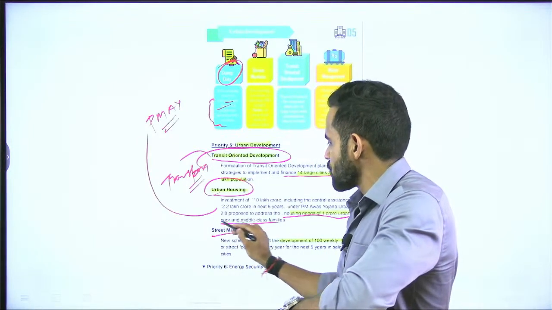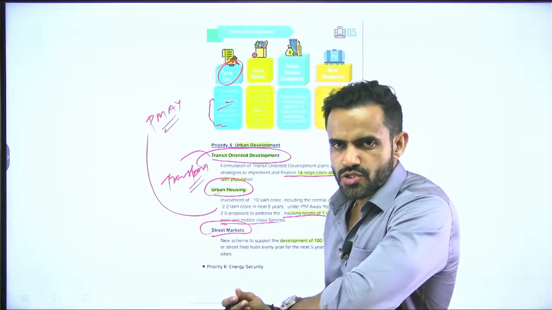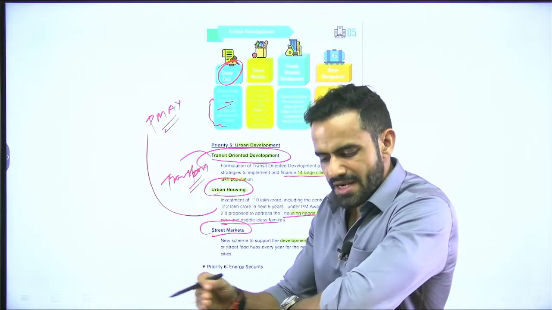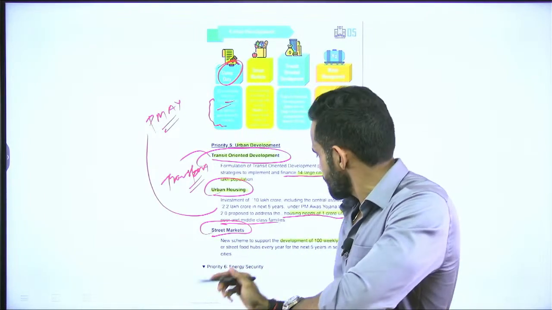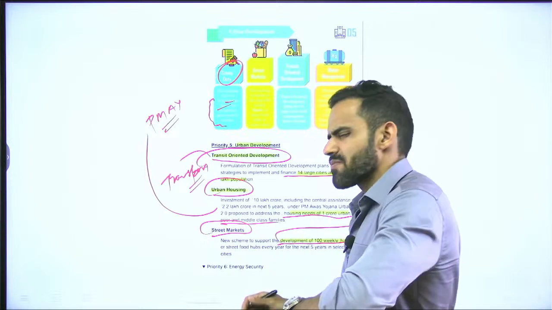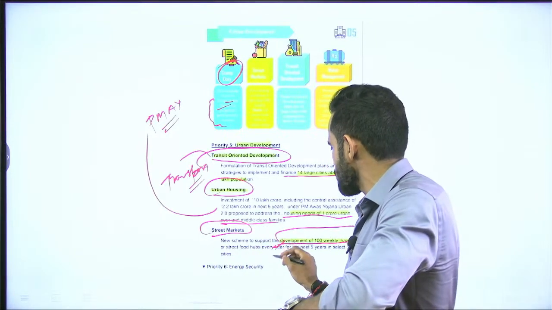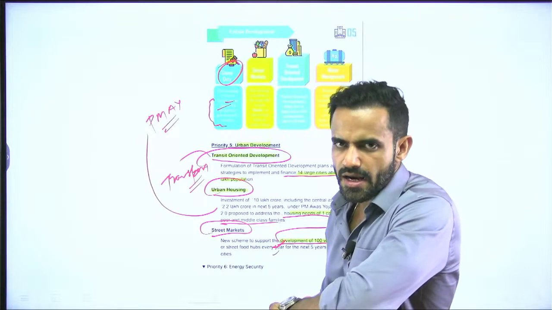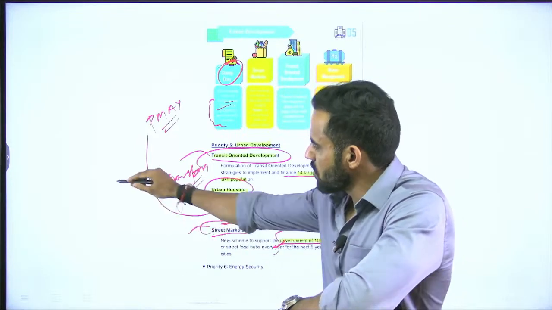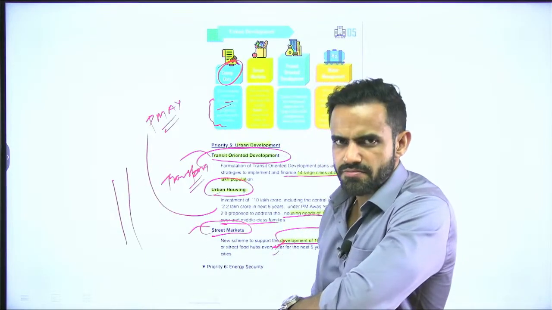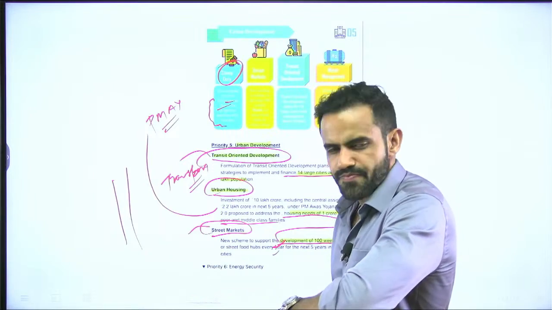Then government is also focusing on street market. Street market basically means on weekend there is a market, which are basically referred as weekly haat. So, government is focusing on the development of 100 weekly haat. That means weekly on the streets there will be a market which is to be promoted.